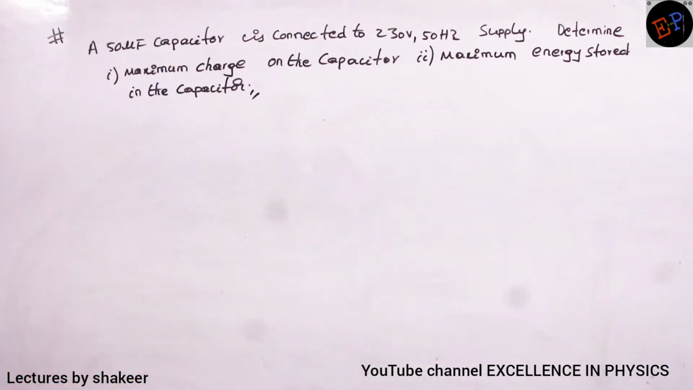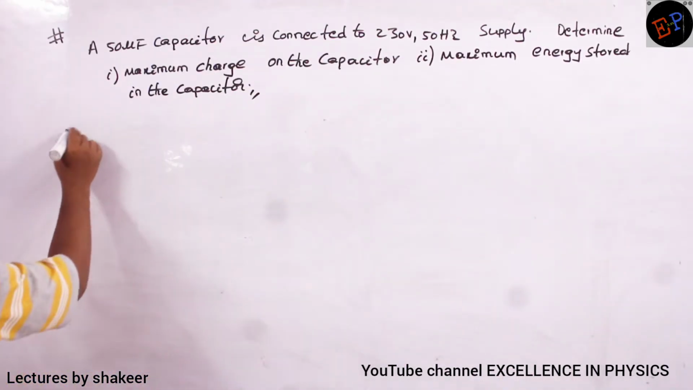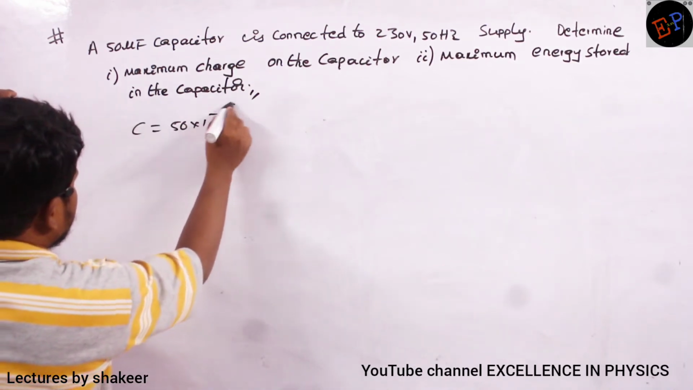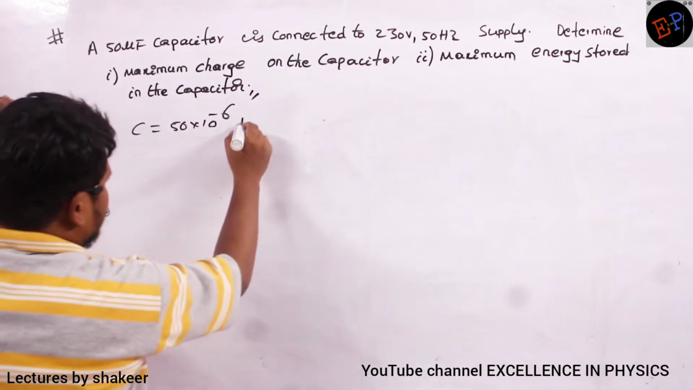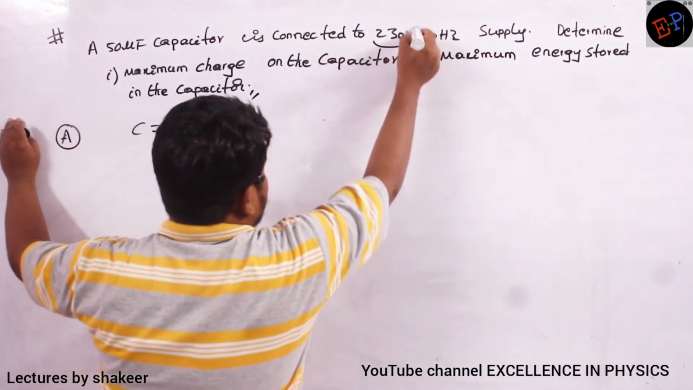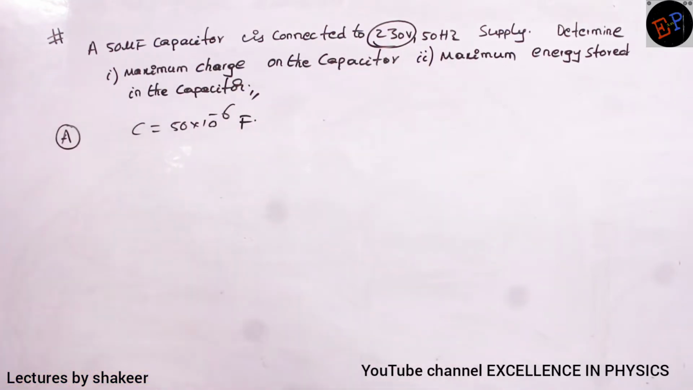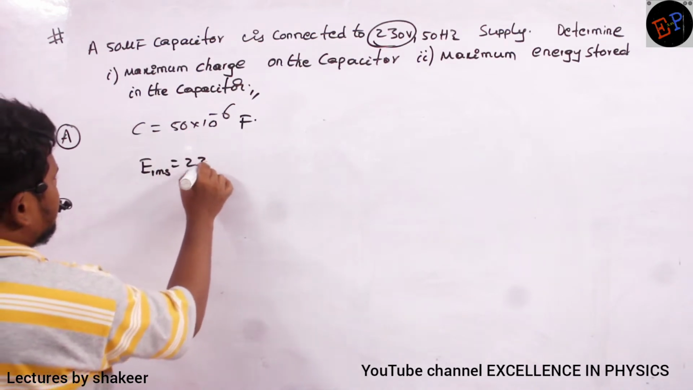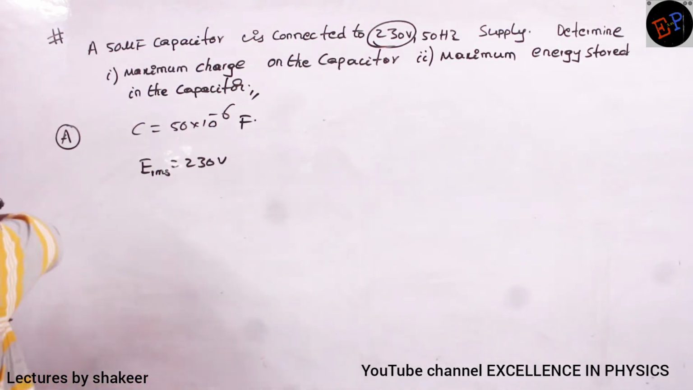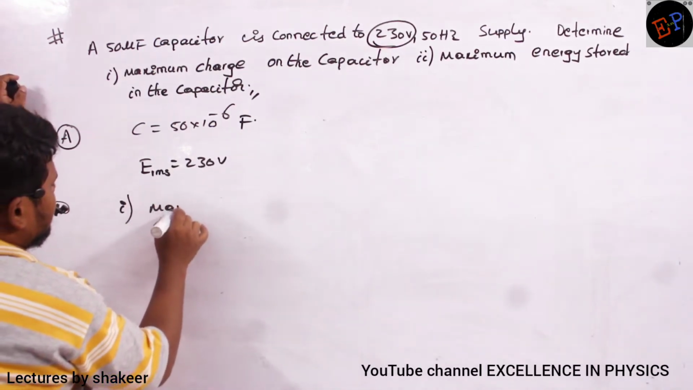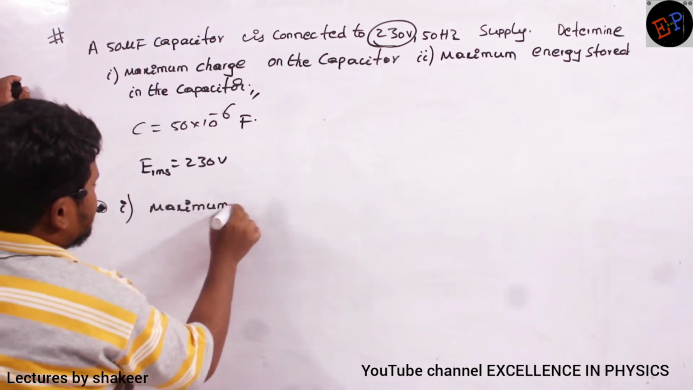So 50 microfarads capacitor, capacitance is how much? 50 into 10 power minus 6 farads. This is the capacitance of the capacitor. So 230 volts. What is meant by 230 volts? RMS value, no? So ERMS is equals to 230 volts. Clear? So determine maximum charge on the capacitor.